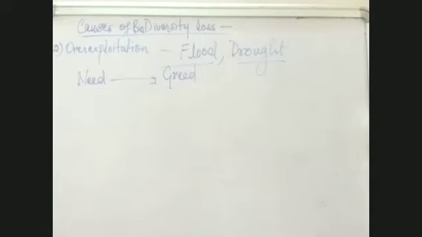If we want a balance in our ecosystem, if we want the human race to survive for a long time. The third cause of biodiversity loss is alien species invasion.